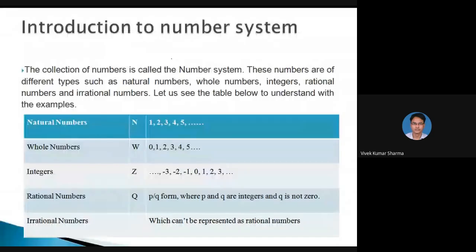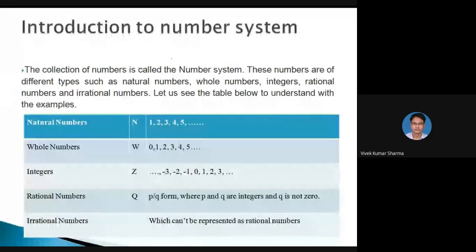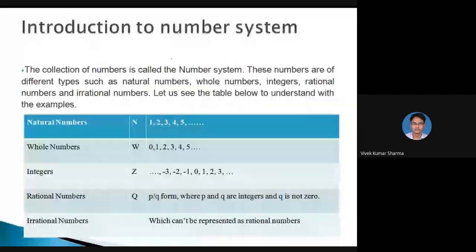What is the difference between natural numbers, whole numbers and integers? In the integers, we also add the negatives of all natural numbers. So integers are the combination of natural numbers, whole numbers and negatives of the natural numbers.